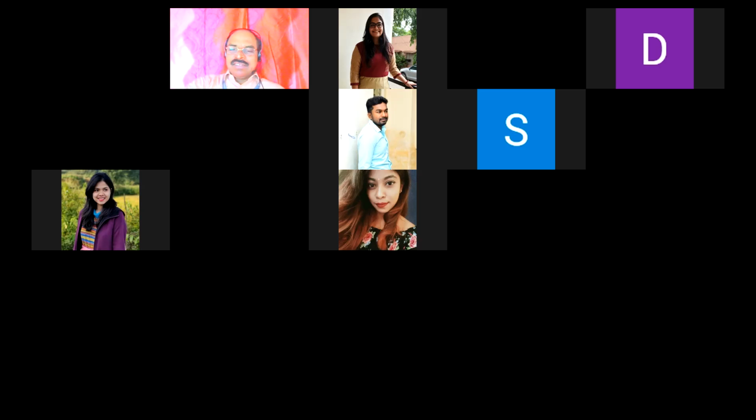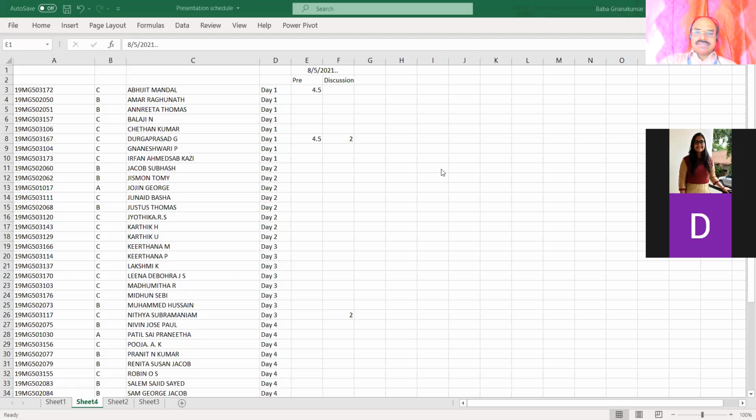No questions? Okay, then I will share the marks. Today, other than the chat, this is the last one. Abhijit presented 4.5, and Durga Prasad too, because there was no opposition, so 4.5, which is equivalent to 5.